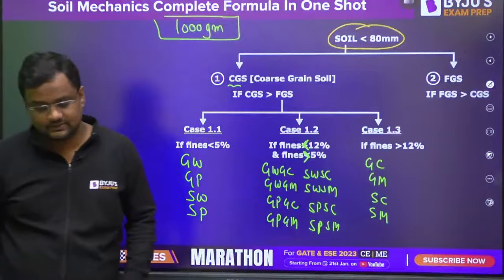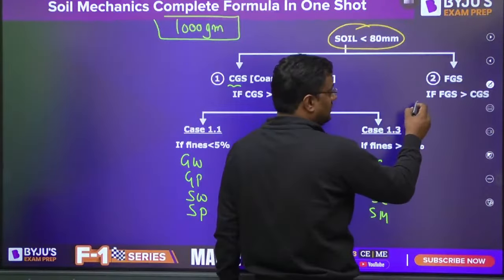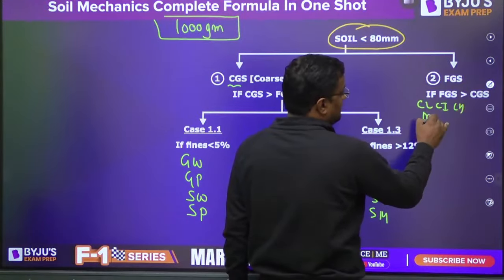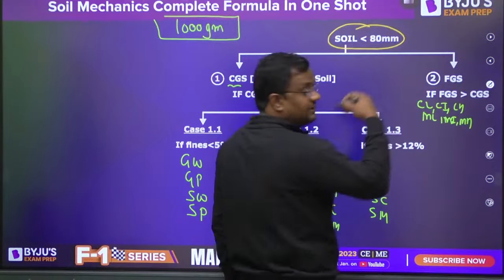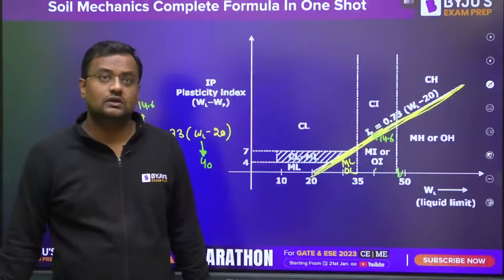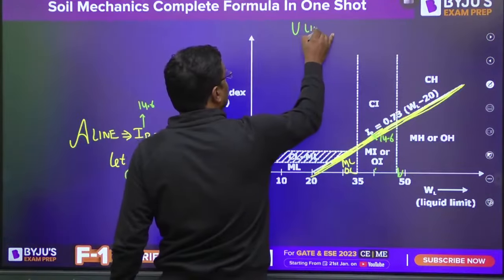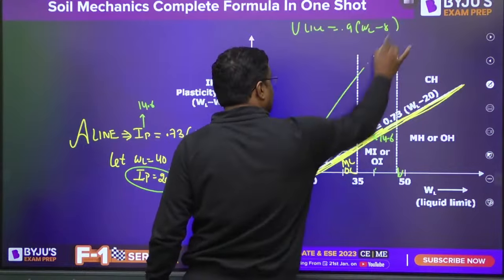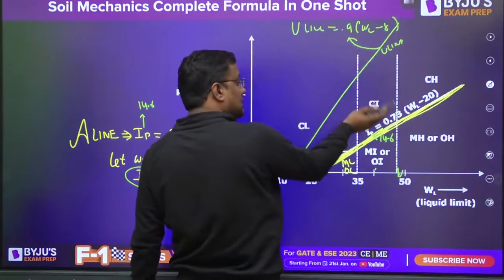And here, if more than 50% is fine grained soil, the names are CL, CI, CH, ML, MI or MH on the basis of plasticity chart. There is a U line also. U line is 0.9 WL minus 8. If point lies above A line, it is clay.